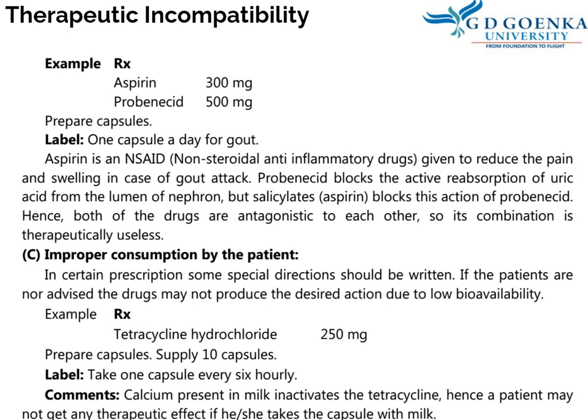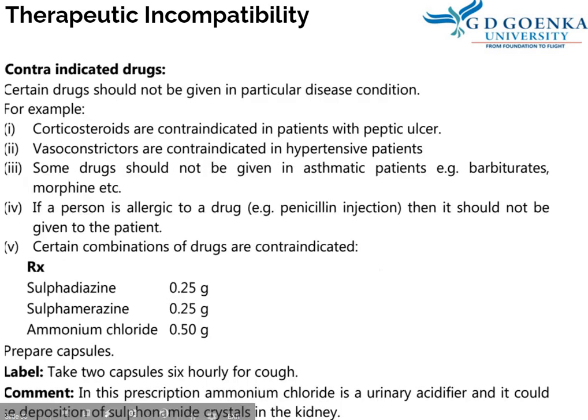So tetracycline antibiotics should not be administered along with antacids, and should not be taken along with milk. It reduces the bioavailability of tetracycline antibiotics. So this is the precaution which a patient has to take. In a similar way, warfarin with green leafy vegetables. They should not be taken together. A patient taking warfarin should be advised not to take green leafy vegetables.